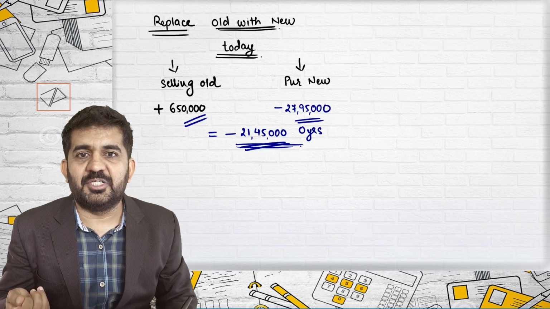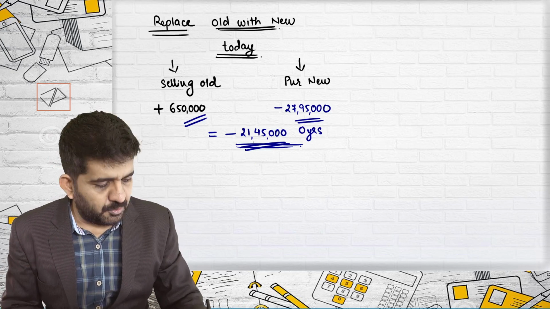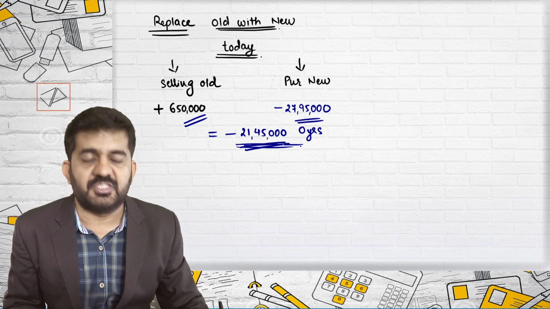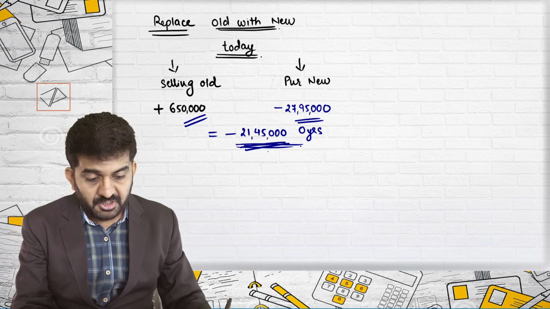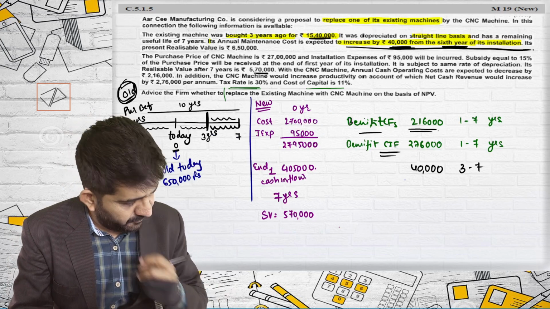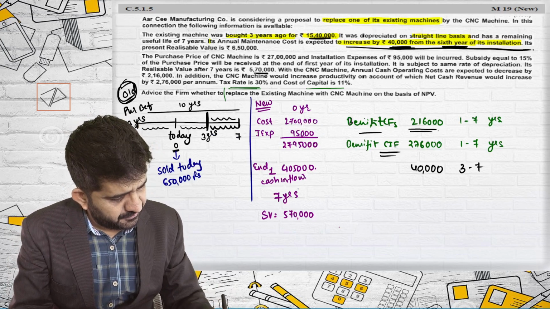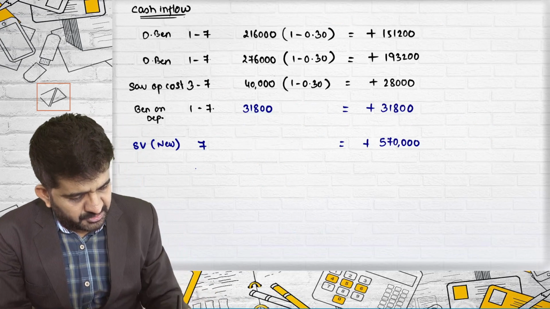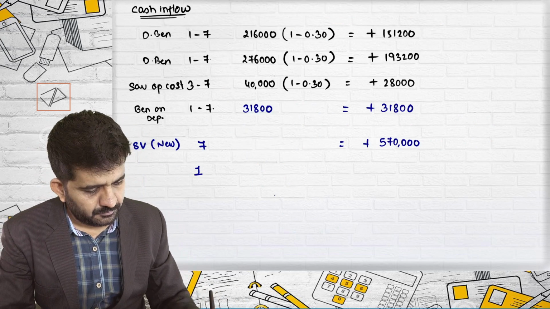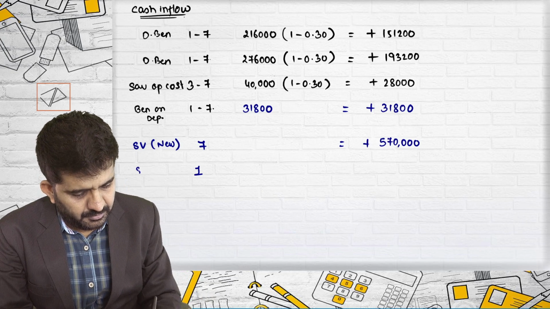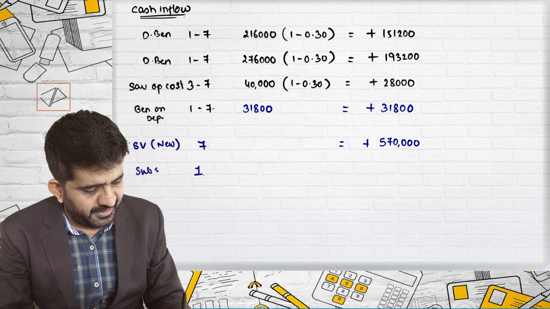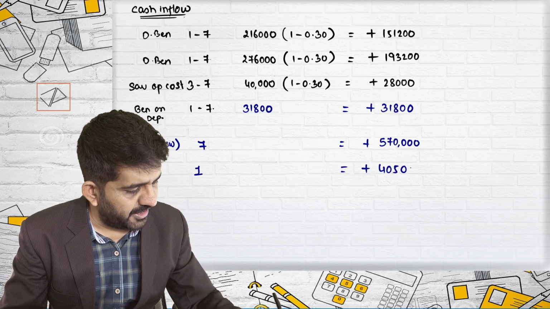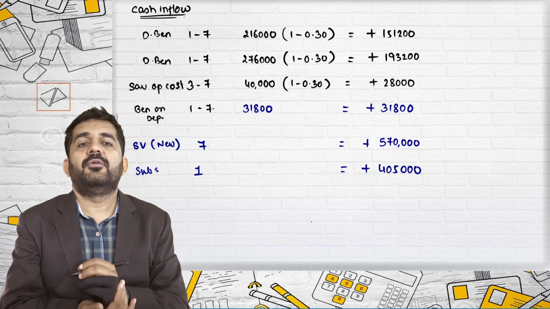So when we purchase, we will be using the 6,50,000 and net will be paying only 21,45,000. So for cash outflow, I will be considering 21,45,000. Sir, the subsidy we have not considered, we need to consider it. Subsidy is 4,05,000, but it will be at the end of the first year. Again it is a benefit or cash inflow of 4,05,000.